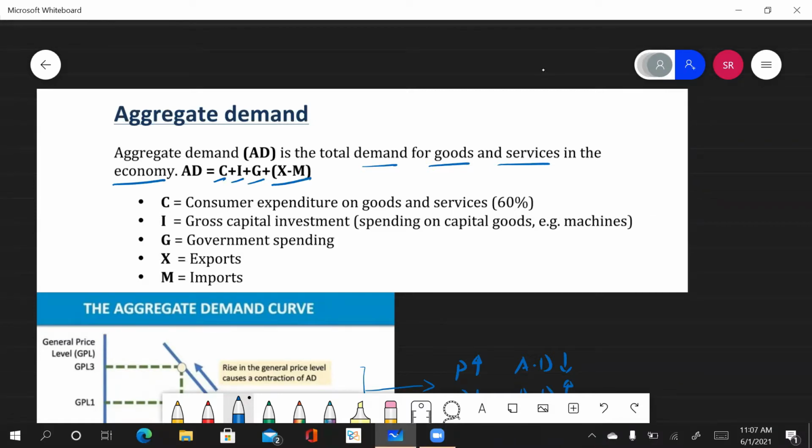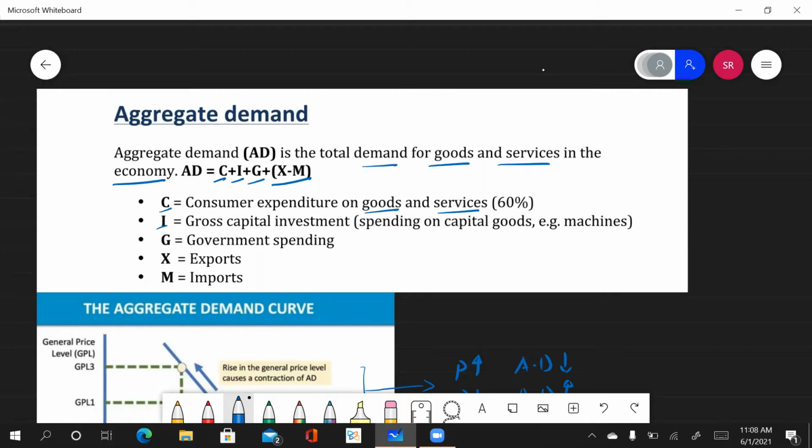Now, consumption means when the consumers are spending on consumer goods. The final consumers are spending on the consumption of goods and services. So this is said to be your consumer goods. The second component is investment. When the businesses are spending on capital goods, when the businesses are investing into their businesses, that is they are spending on capital goods. Now this investment is said to be a part of your aggregate demand too, and that is said to be your investments.